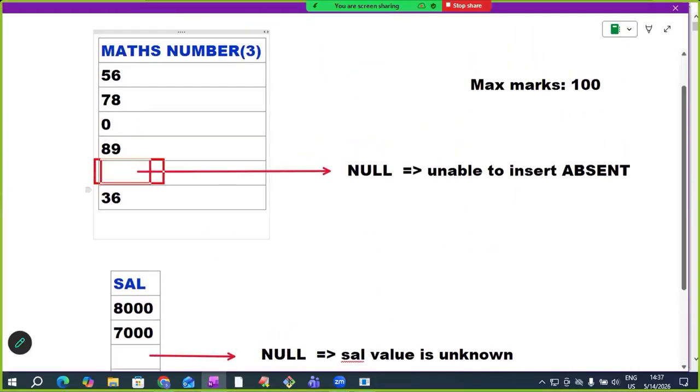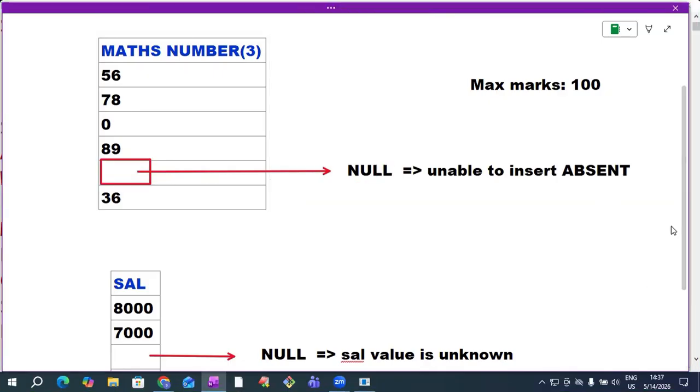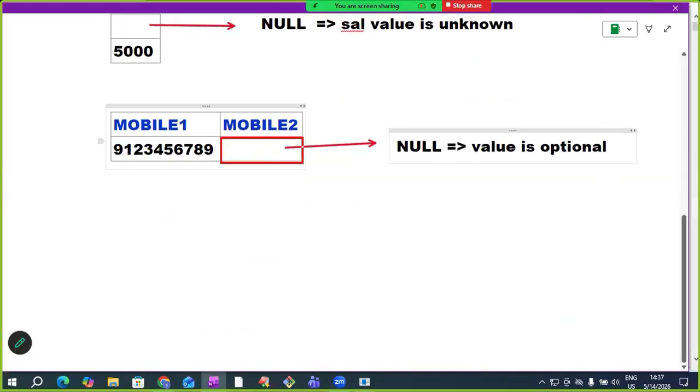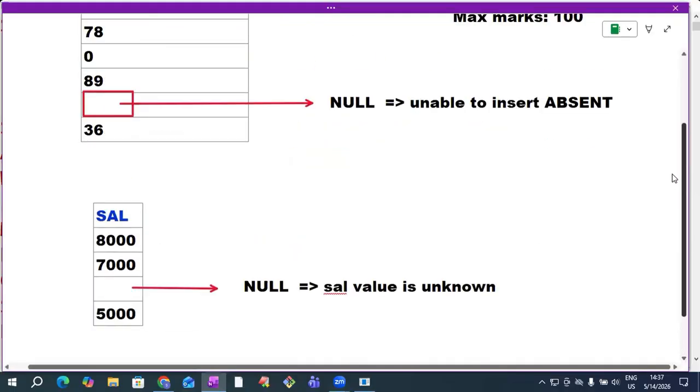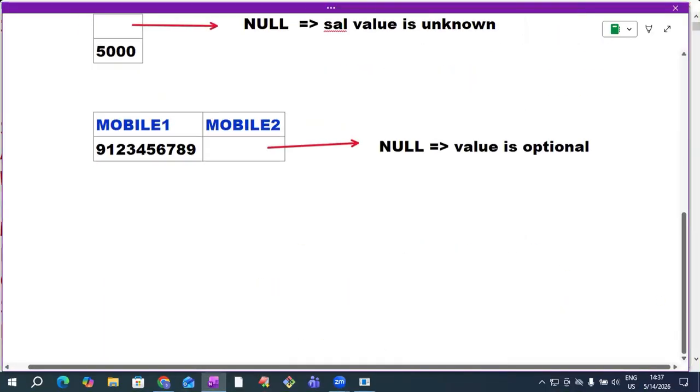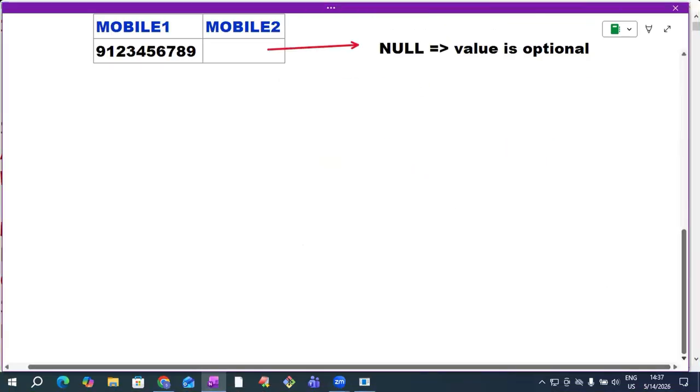So when we are unable to insert the value, like the student was absent, I'm unable to insert absent, so I'm inserting null. When we don't know the value, like how much salary he is getting, I'm inserting null. When I know the salary, I update it by using the update command. Here, mobile number 2 is optional, so I'm inserting null. So these are the different cases of inserting null. When we are unable to insert the value, we insert null, first case. When we don't know the value, we insert null, second case. When the value is optional, we insert null.